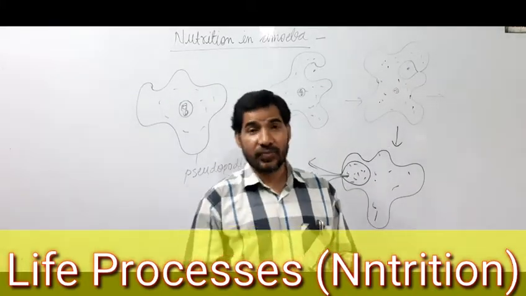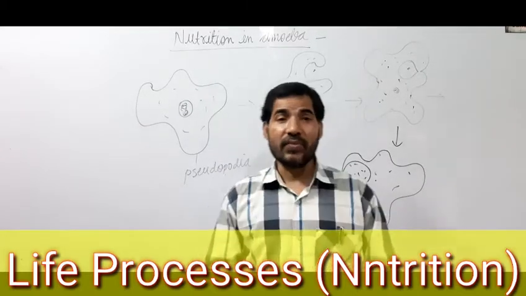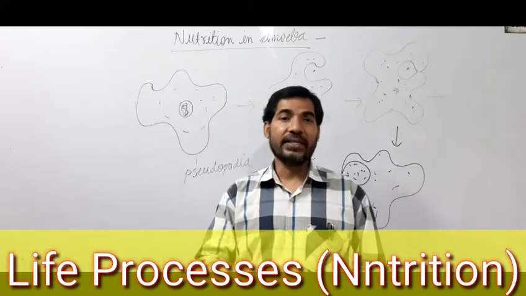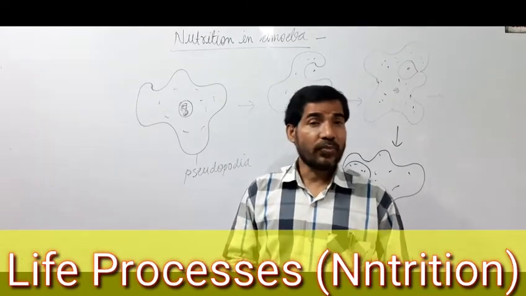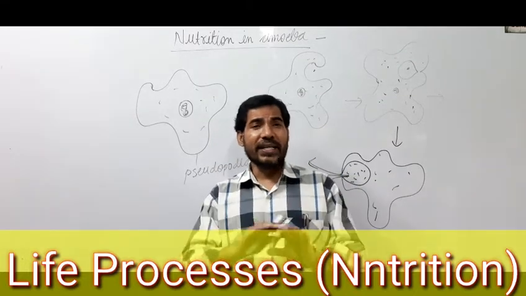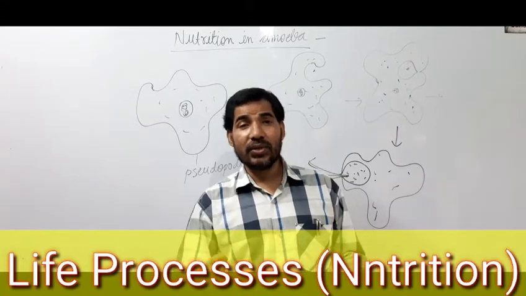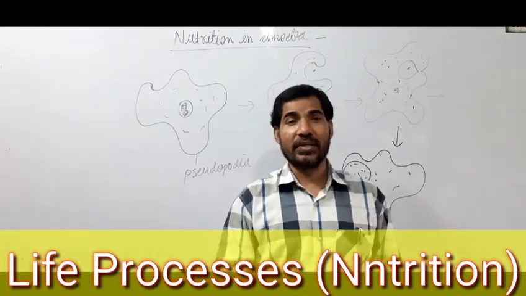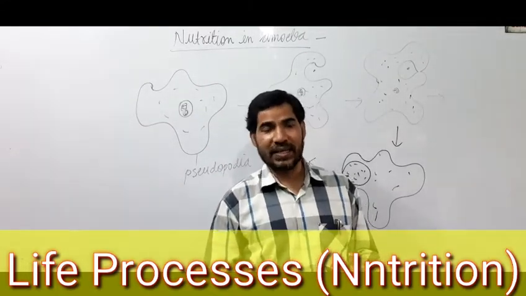The first step is ingestion. Do you know what ingestion is? The process by which any organism takes food inside its body is called ingestion. In amoeba, for the process of ingestion, there is no particular organ. The process of ingestion takes place through the general body surface by the process of diffusion, and we can say this process is called phagocytosis here.